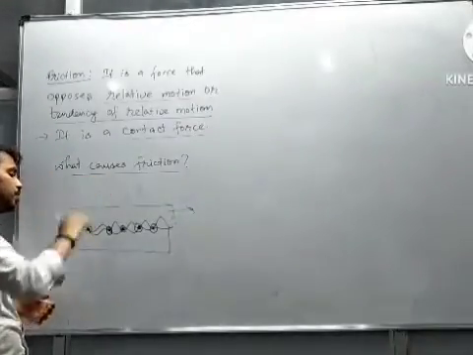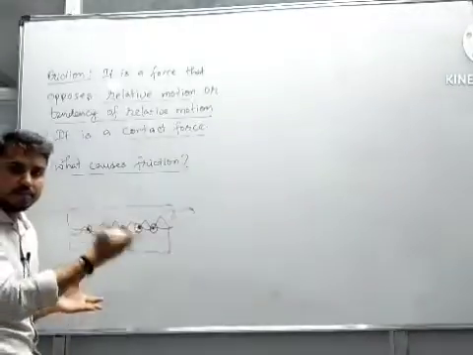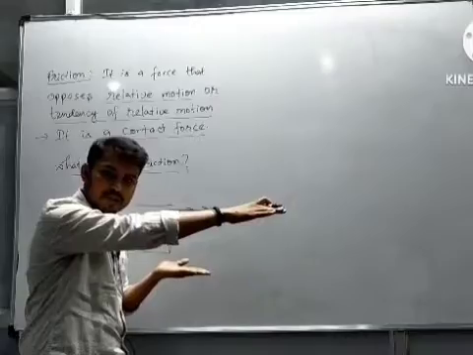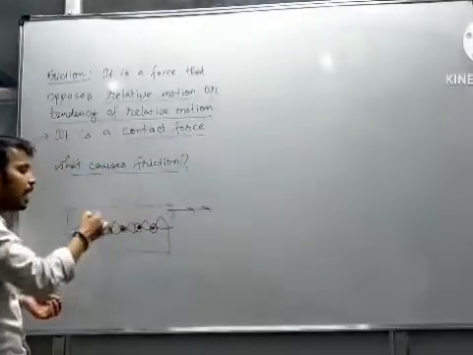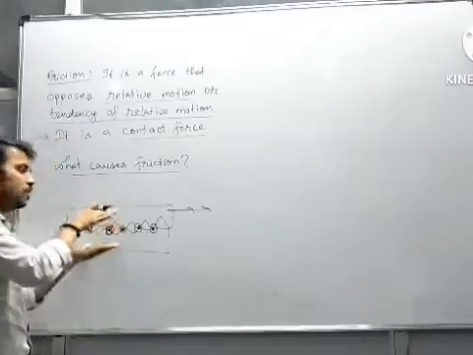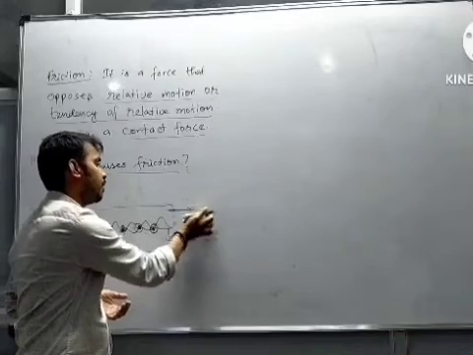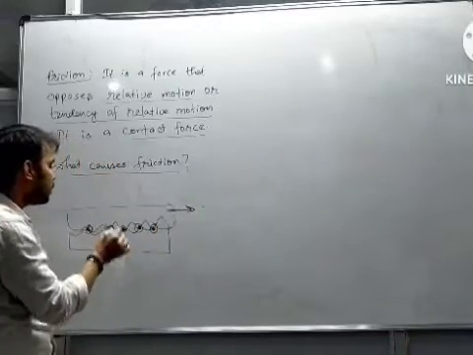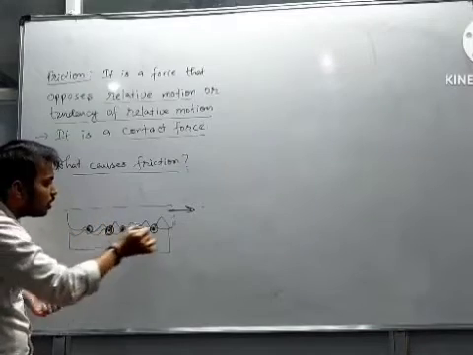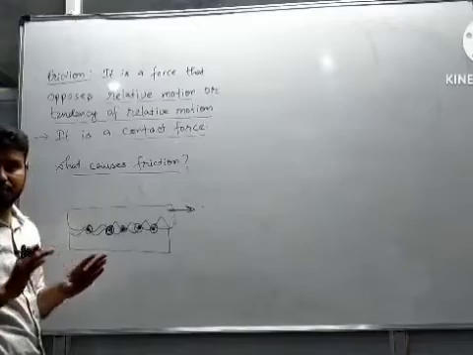An electromagnetic bond is formed at those points, and due to it, if the upper surface tries to slide over the lower surface, there is a force that opposes this sliding. For the upper surface to slide, the force applied must be enough to break all these electromagnetic bonds formed at these points.